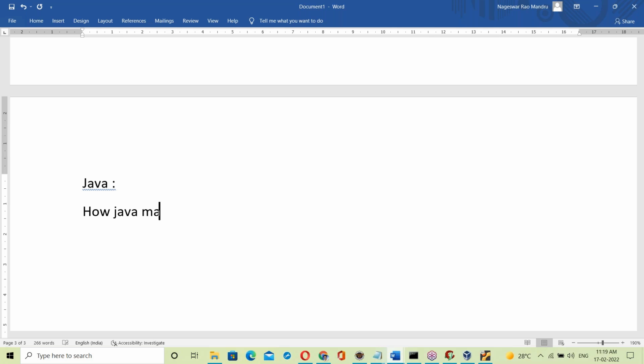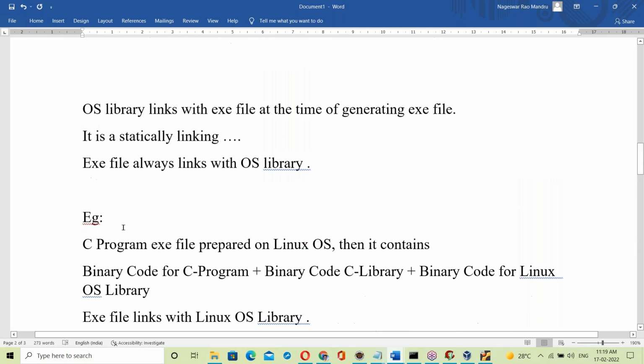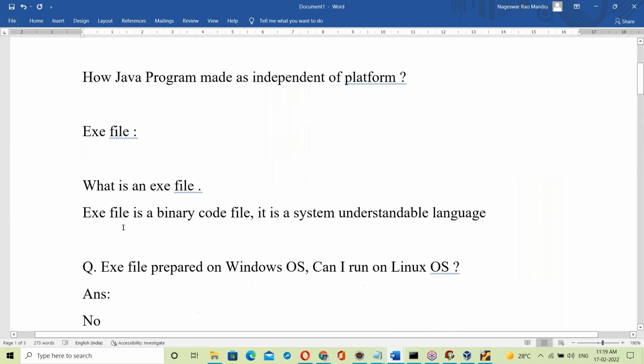Java is made platform independent. That's the question here: independent of platform. Let us see. For this, you must have knowledge of the dot class file. Now let us see about dot class.